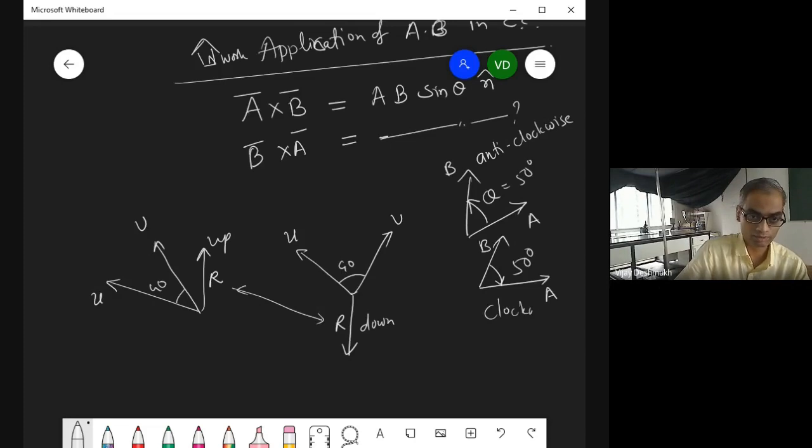अब इसका क्या फर्क पड़ेगा? अब आप सोचो, what you have said very rightly, right hand screw rule or Fleming's right hand rule.